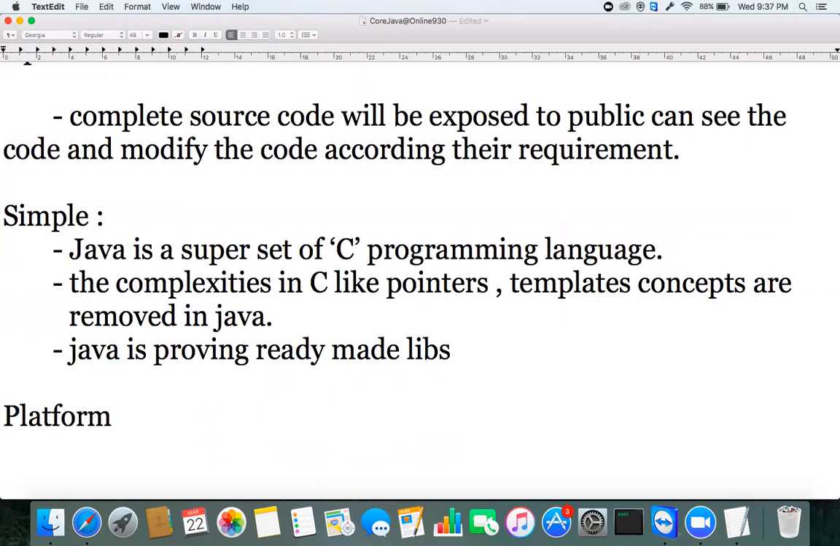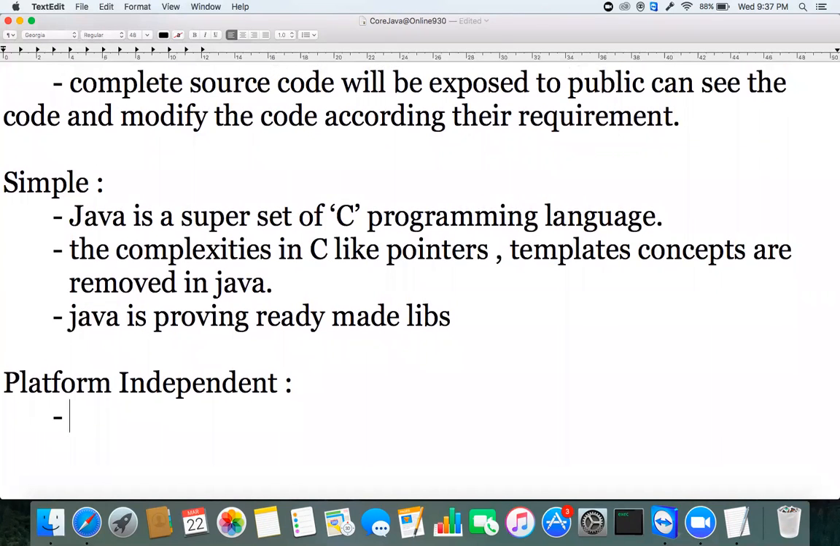Basically, I take interviews in the company. The people say Java is platform independent. But if I ask what is platform independent, 90% of the people cannot give the answer. They know that Java is platform independent, but they cannot explain what exactly platform independent is. Let's see what exactly platform independent means.